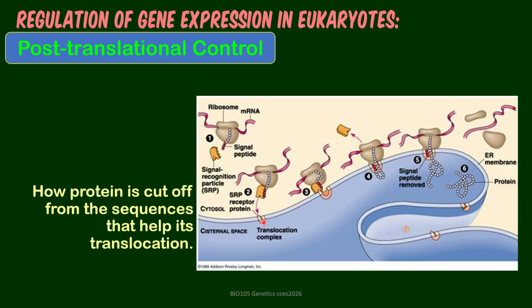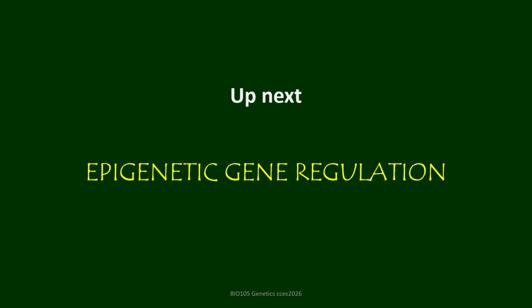So in the endoplasmic reticulum. And then once it translocates across the membrane, the signal peptide is removed, and the finished polypeptide is now within the ER lumen. So that is now the functional form. And I guess that's the last slide. And the next topic would be epigenetic gene regulation.